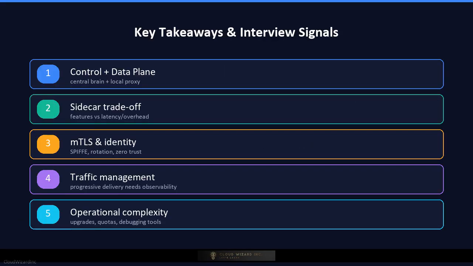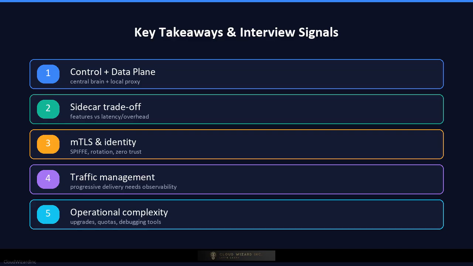Key takeaways for your interview. First, a service mesh is a control plane plus data plane architecture, so always explain the split between the central brain and the local proxy. Second, the Sidecar pattern is the dominant data plane model, but Sidecar-less options using eBPF or per-node proxies exist and trade transparency for lower overhead.